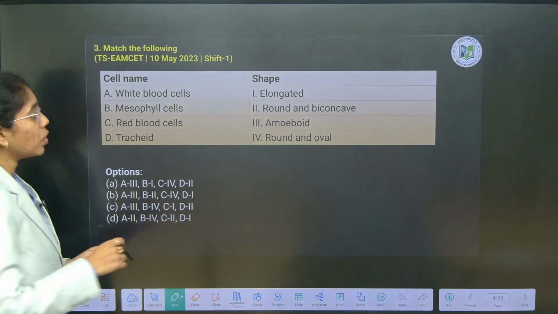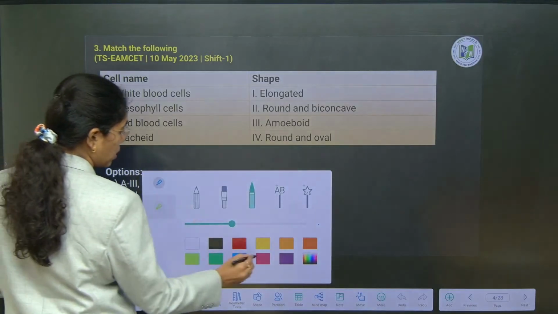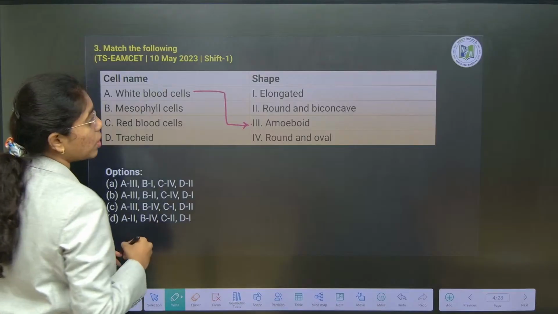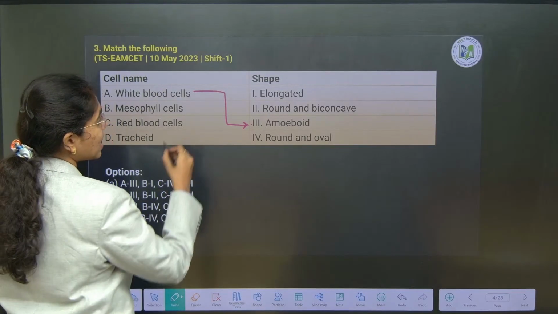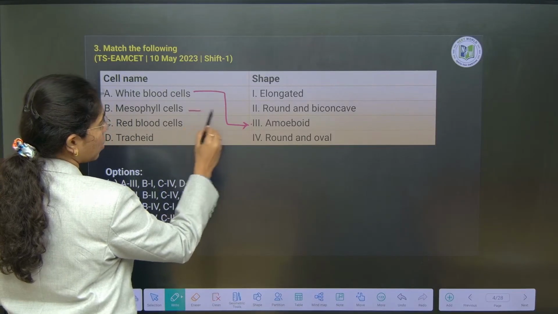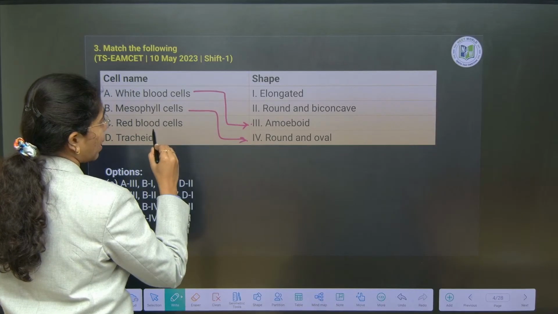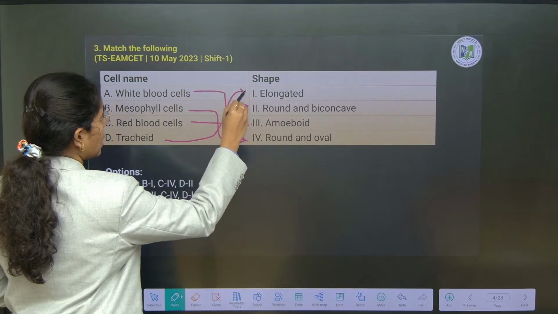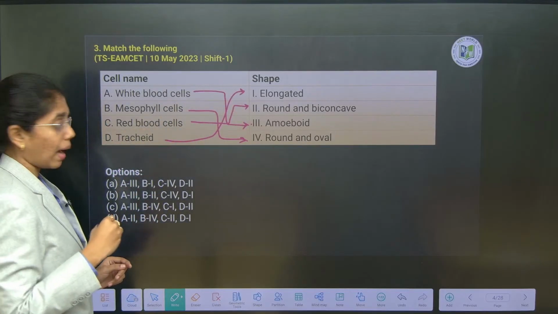Here we go with shapes of cells. White blood cells, we know white blood cells are amoeboid. Next, mesophyll cells. Mesophyll cells are round and oval. Red blood cells are round and biconcave. Tracheate cells are elongated cells with tapering ends.